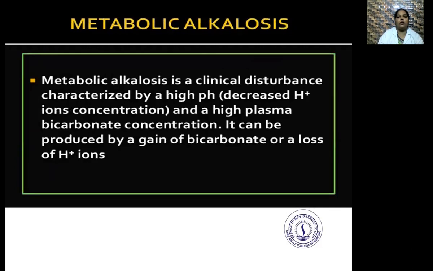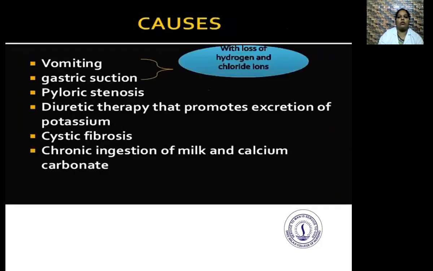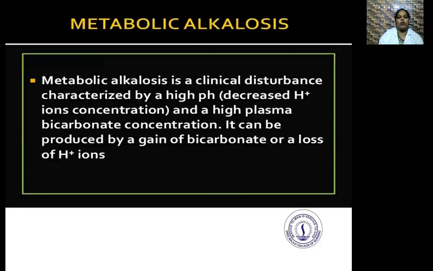Metabolic alkalosis. Metabolic alkalosis is a clinical disturbance characterized by a high pH, as we have already seen, and a high plasma bicarbonate concentration. It can be produced by a gain of bicarbonate or a loss of H plus ions.